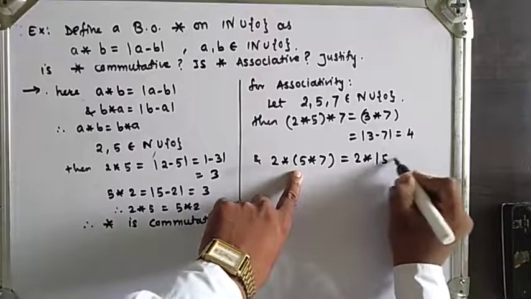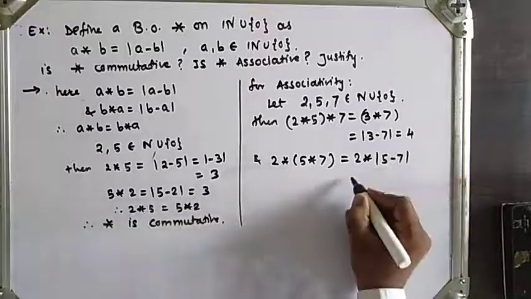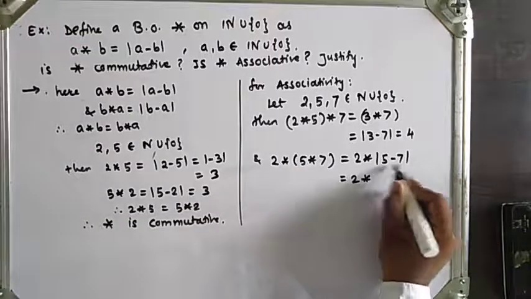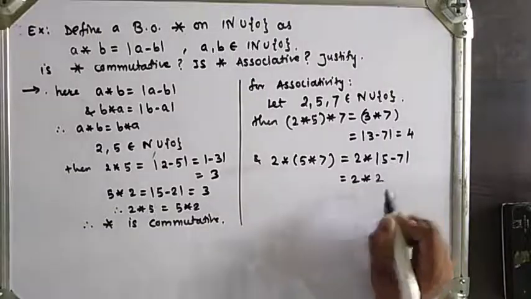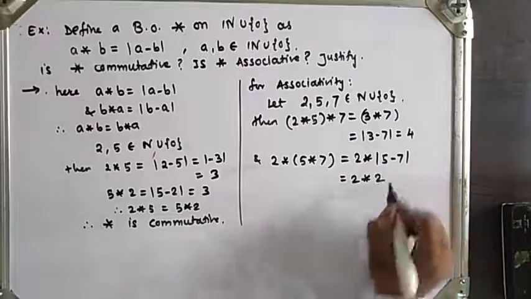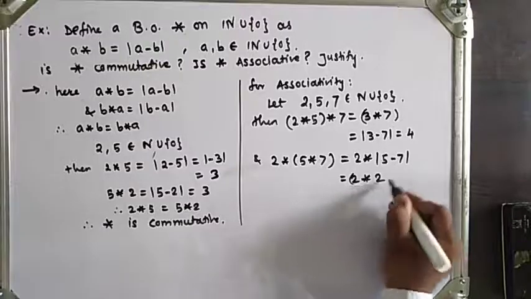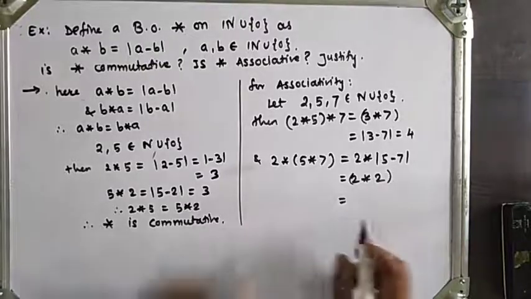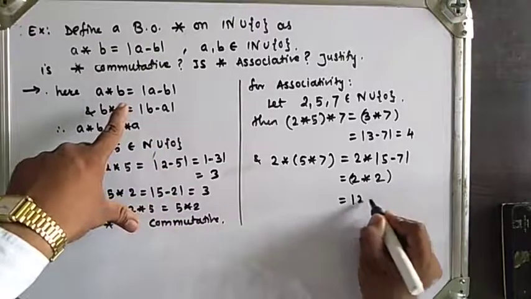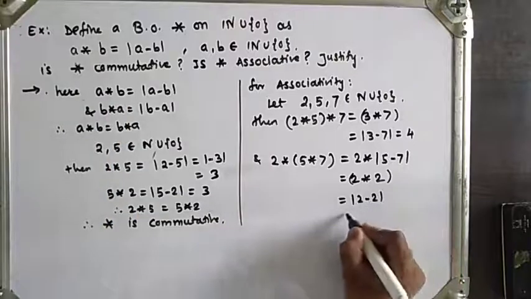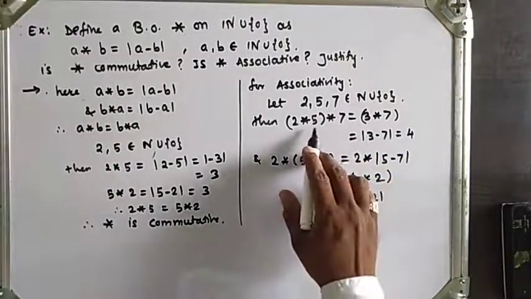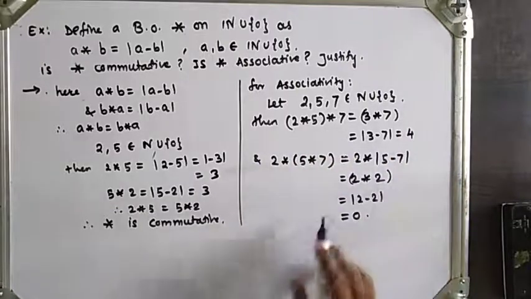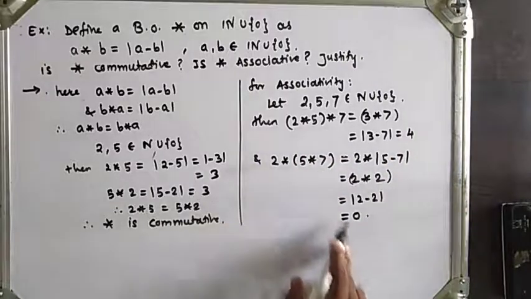And 2 star (5 star 7): 5 star 7 has value |5 minus 7|, which is 2. Then 2 star 2, using the definition again, |2 minus 2| will be 0. So here (2 star 5) star 7 has value 4, and 2 star (5 star 7) has value 0.